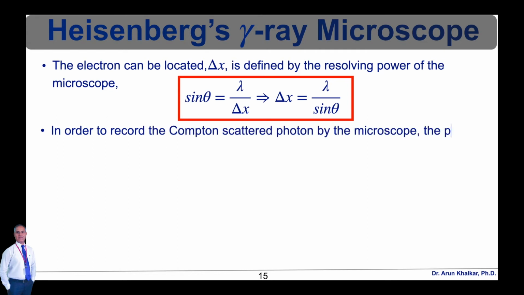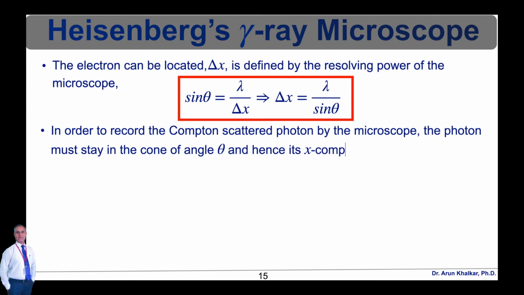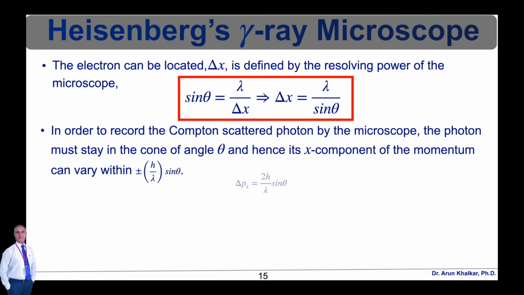But according to the uncertainty principle, we can do so only at the expense of our knowledge of the x component of electron momentum. In order to record the scattered photon by the microscope, the photon must stay in the cone of angle theta, and hence its x component of momentum can vary by plus or minus h upon lambda times sin theta. This implies the magnitude of the recoil momentum of the electron is uncertain by delta px equal to 2h upon lambda sin theta.